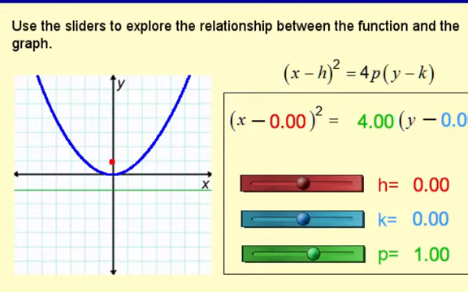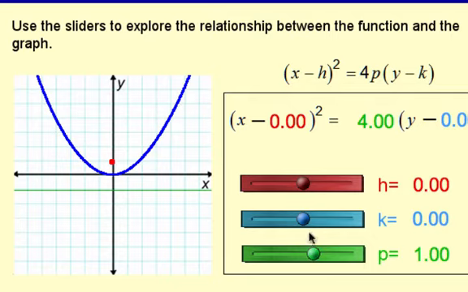So the big picture for this lesson is shifted parabolas as conic sections. And here's our interactive graph. As you can see, the general form this time has an h and a k for the translation. So it's x minus h quantity squared equals 4p times y minus k. And of course, it's x squared because the parabola is opened up or down.